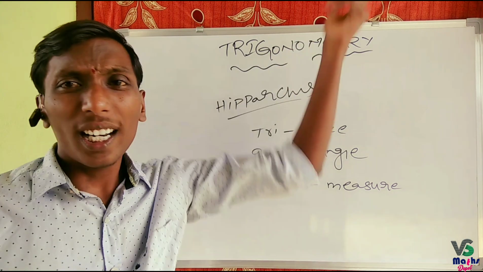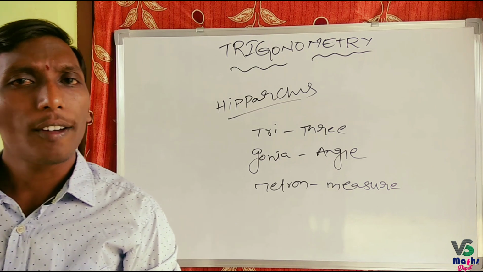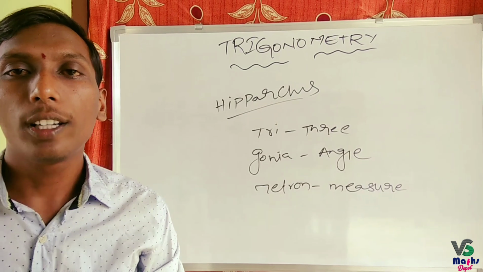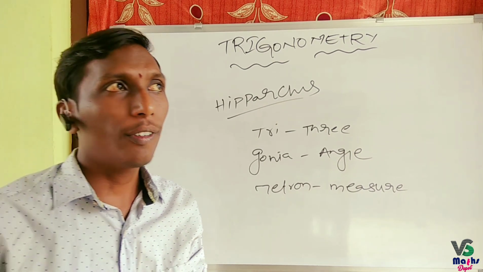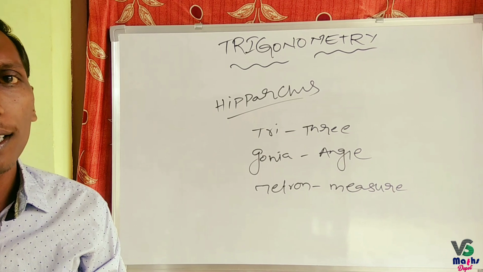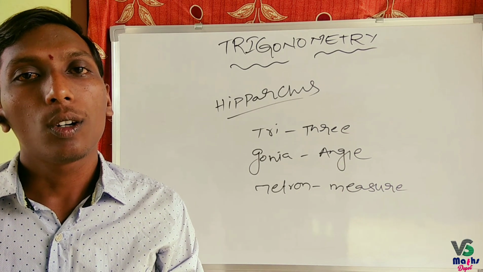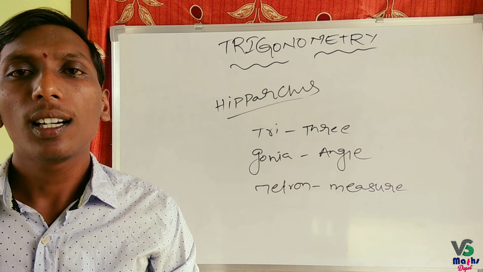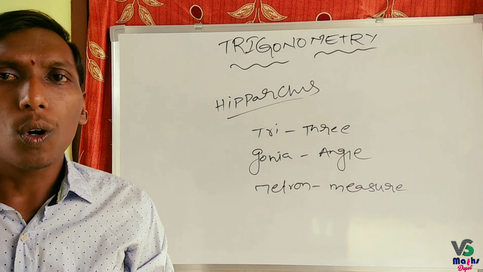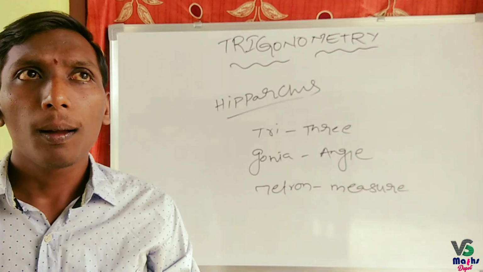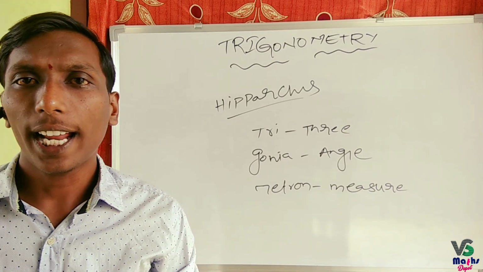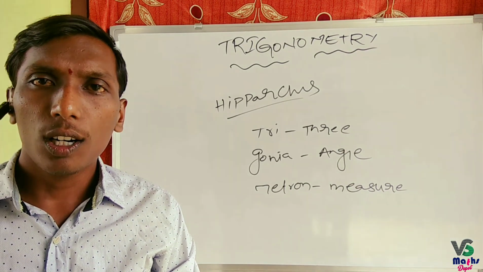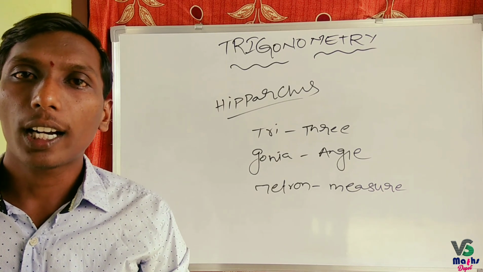Trigonometry has the greatest importance in several fields. In navigation, in astrology, and in the construction field, we use trigonometry. In construction, to measure the height of a building, we use trigonometry. To measure the inclination of a roof of a building, we use trigonometry. And in the oceans, to measure the heights of tides, we use trigonometry.